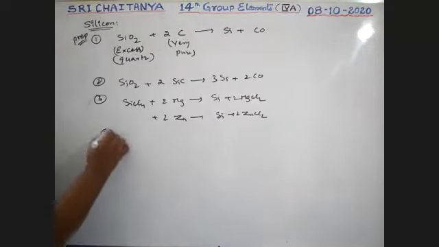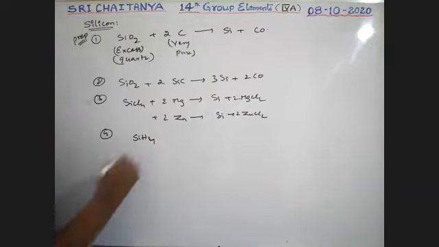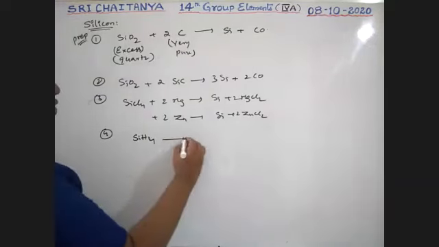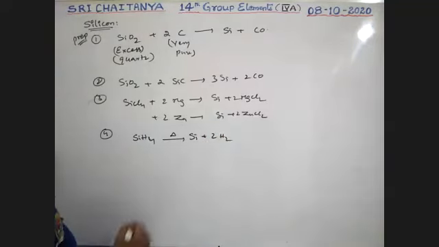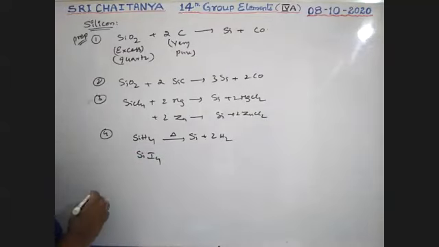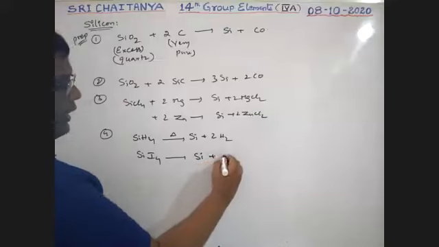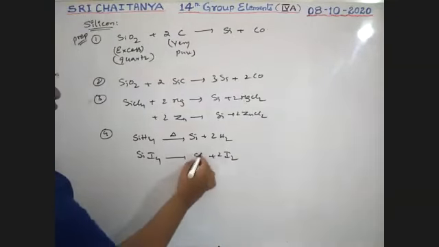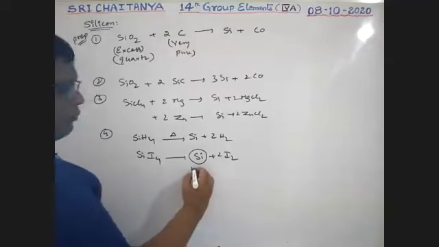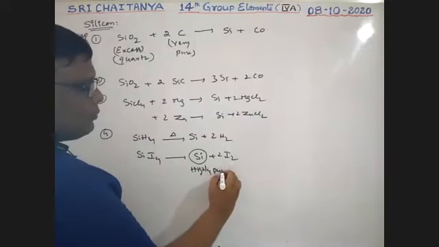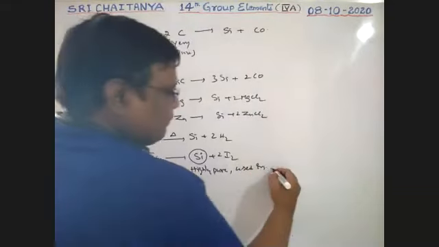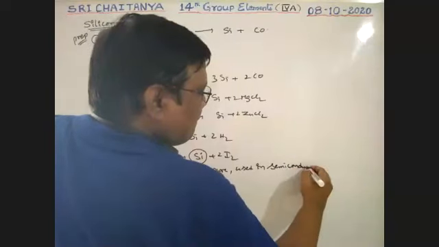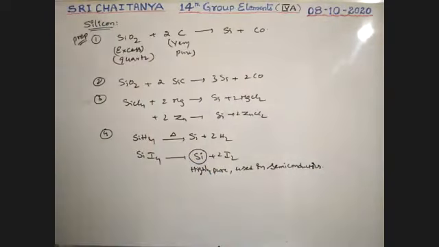Next, fourth one: silicon hydride, SiH4, silane, on strong heating gives silicon plus hydrogen. Similarly, silicon tetraiodide on strong heating gives Si plus I2. This silicon is highly pure and used in semiconductors. It is possible, boys.